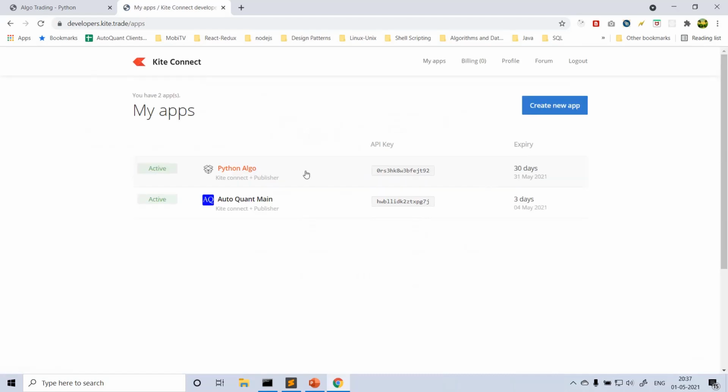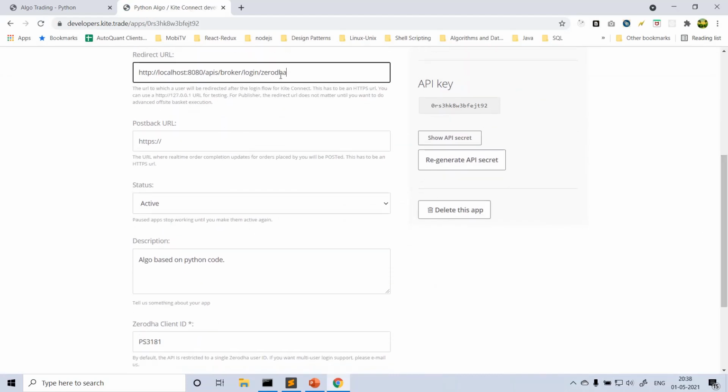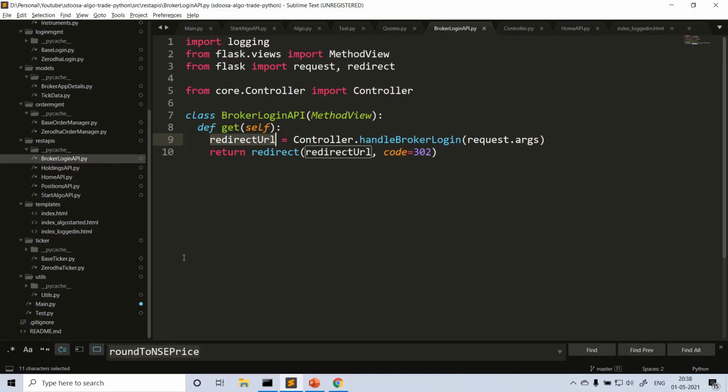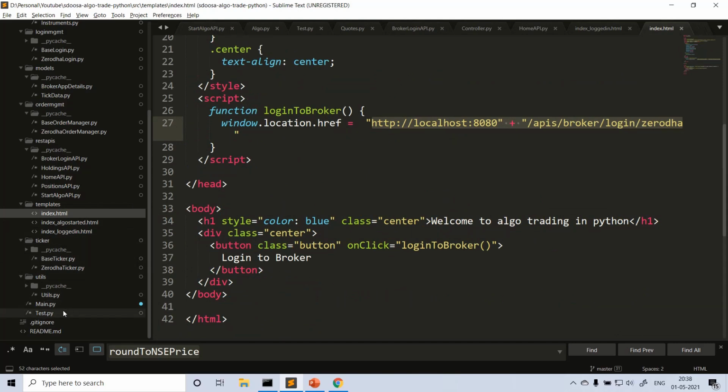If you don't know, let me just open my Python. I'll go here. Okay, so here we have given the redirect URL, right? This is how, after successful login, they send you back to this URL. When it is sent back to that URL, that is nothing but this one, right? So the broker login API, and from there it all happens, and we again redirect back to this page.